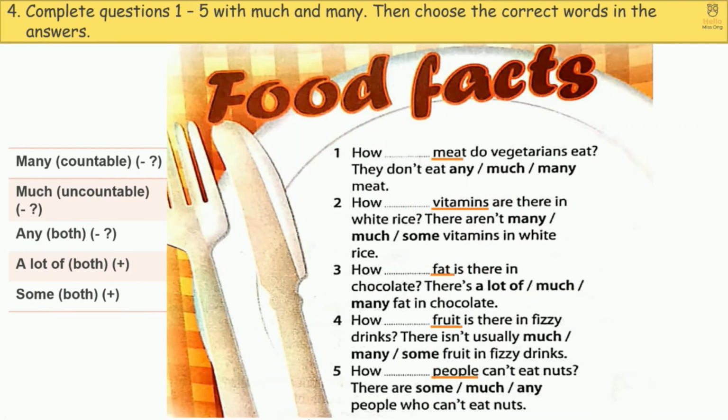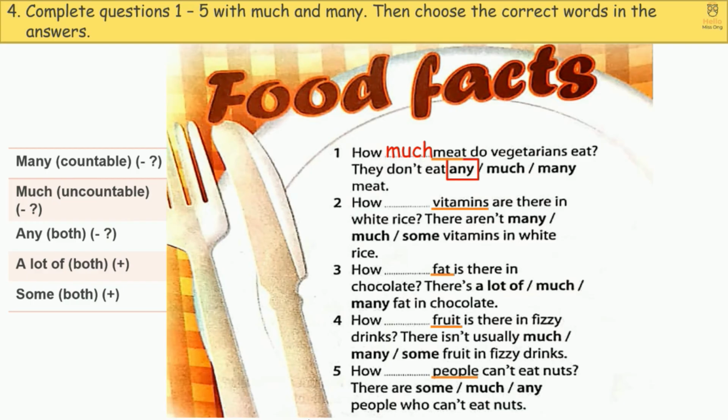Exercise 4. Complete questions 1 to 5 with much and many. Then choose the correct words in the answers. I have highlighted the nouns for you. You may try to answer the questions. 1. Meat. Meat is uncountable, so the answer is much. How much meat do vegetarians eat? They don't eat. This is a negative sentence. So the answer is any. They don't eat any meat.